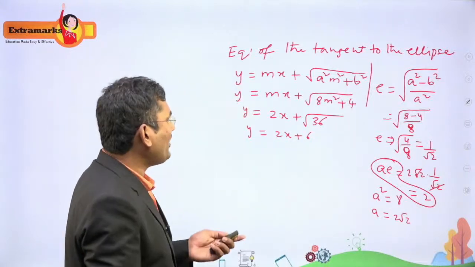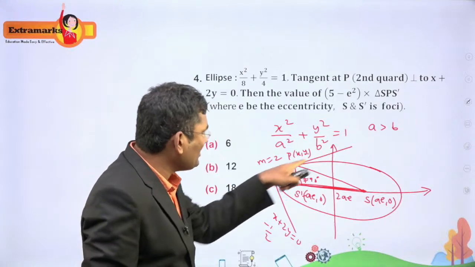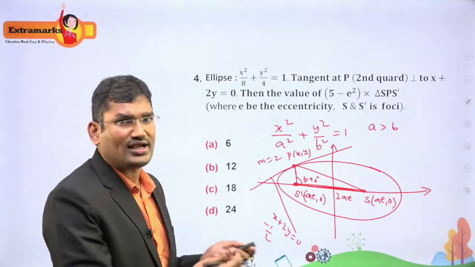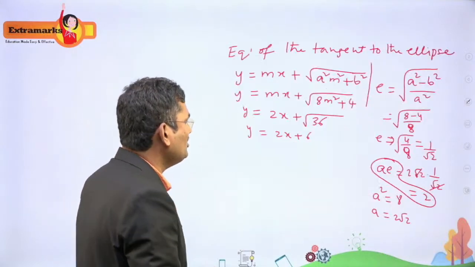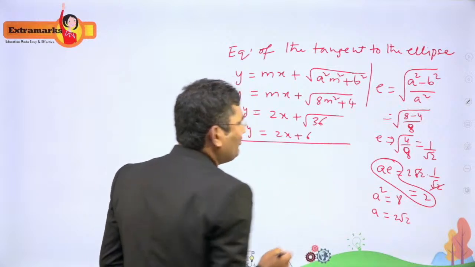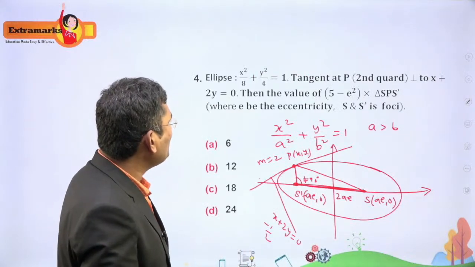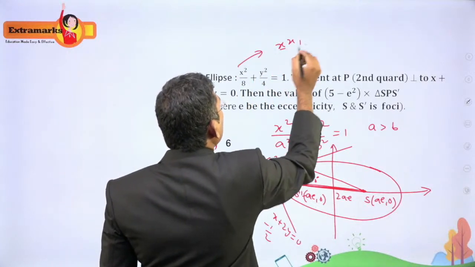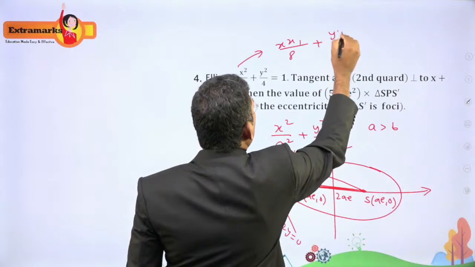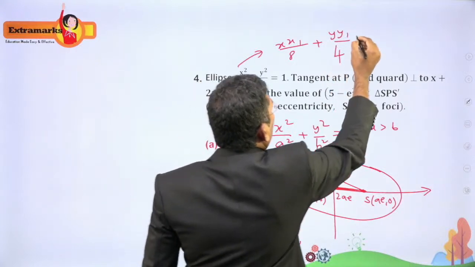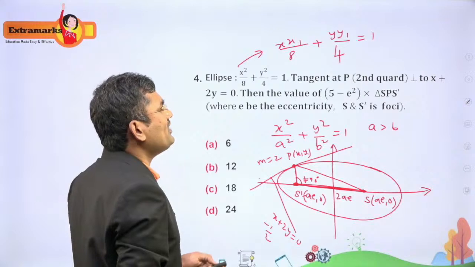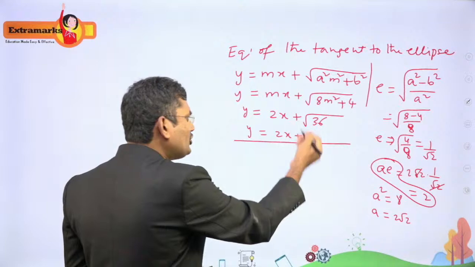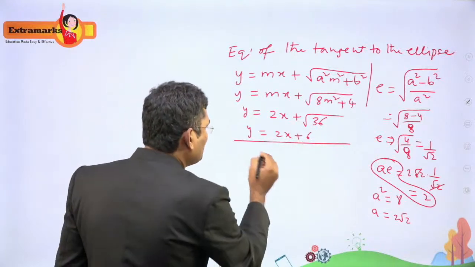Now we have to find the equation of the tangent in the point form. Then we can compare and find x1, y1. So what is the point form? The equation of the tangent in the point form is x x1 by a square plus y y1 by b square is equal to 1. Right. Now we have this equation, and this equation also needs to be put in that form, right? So how to put it?